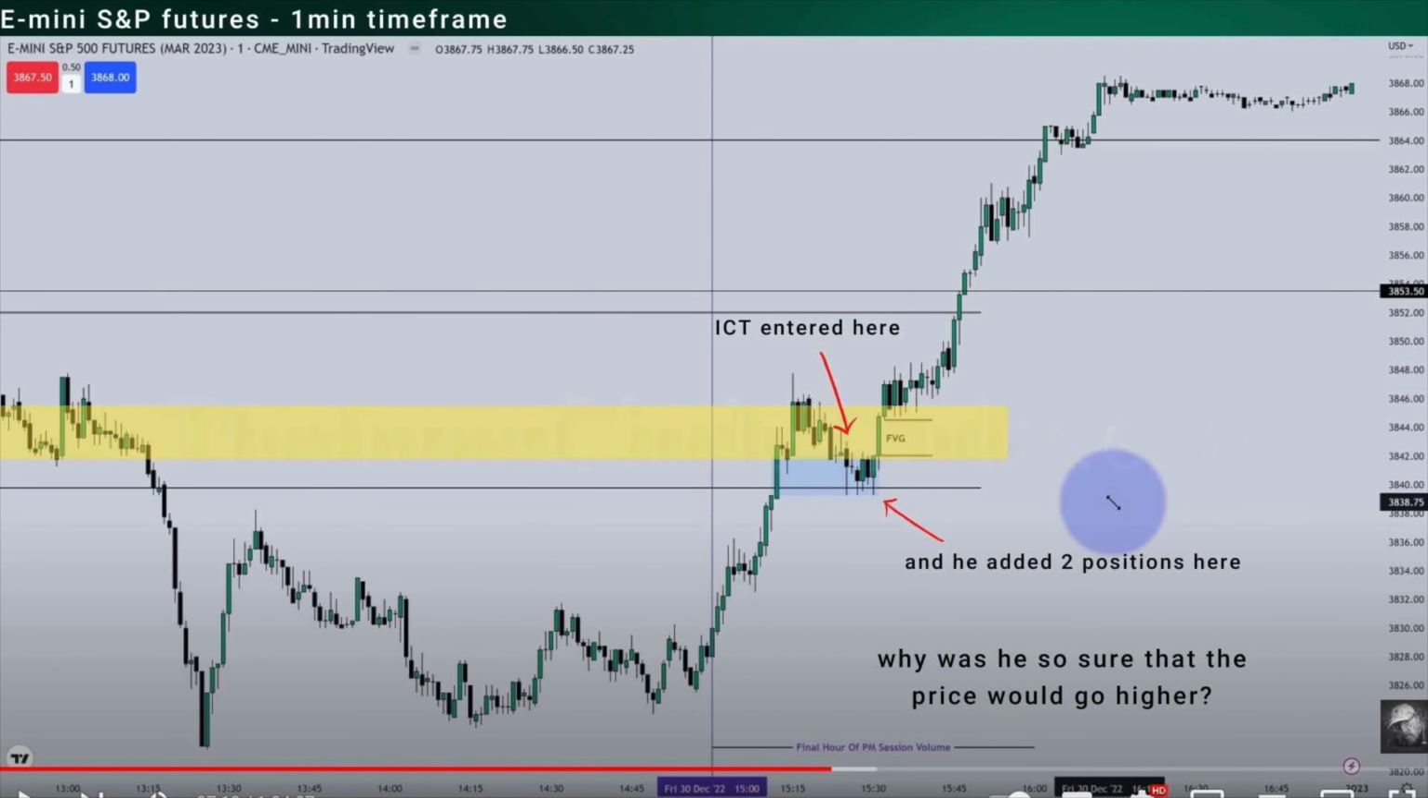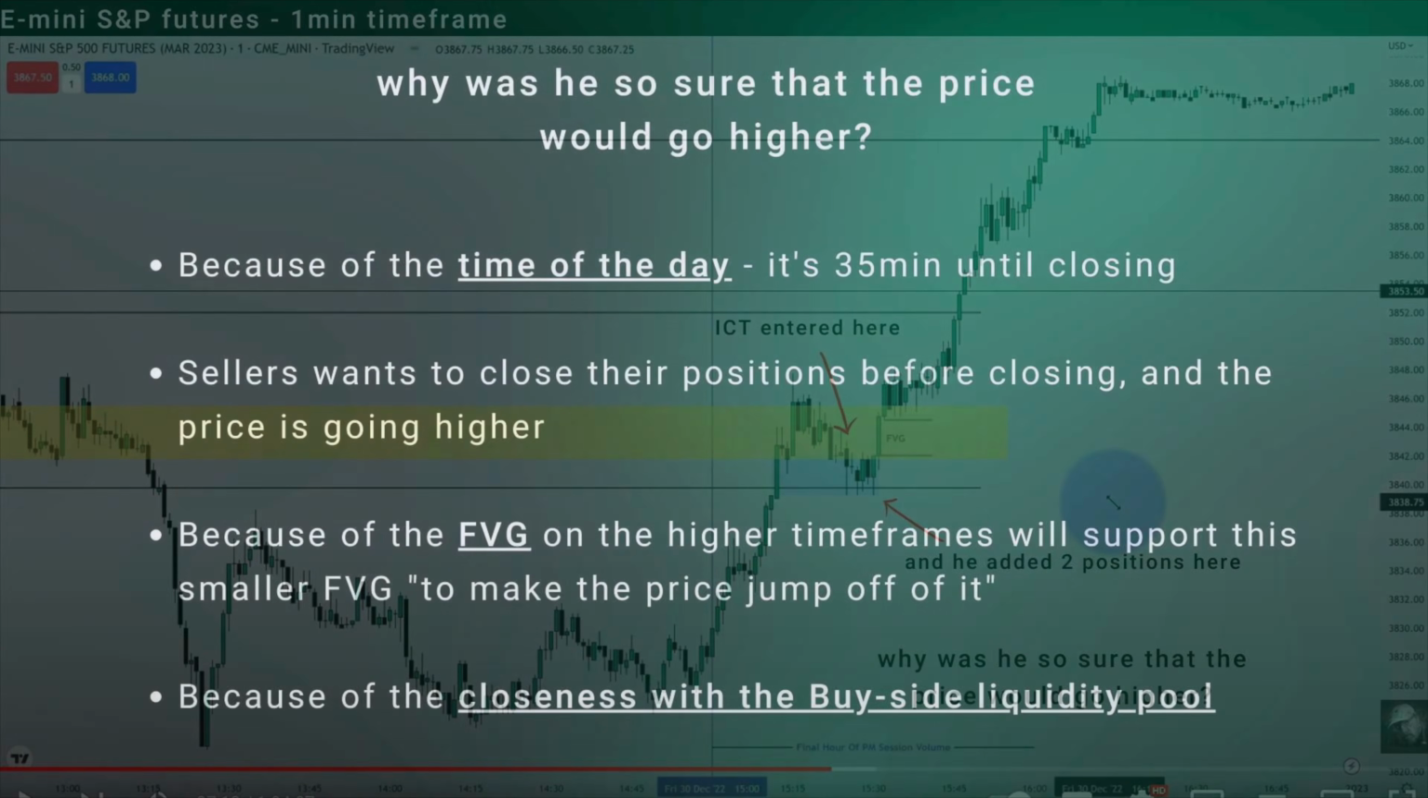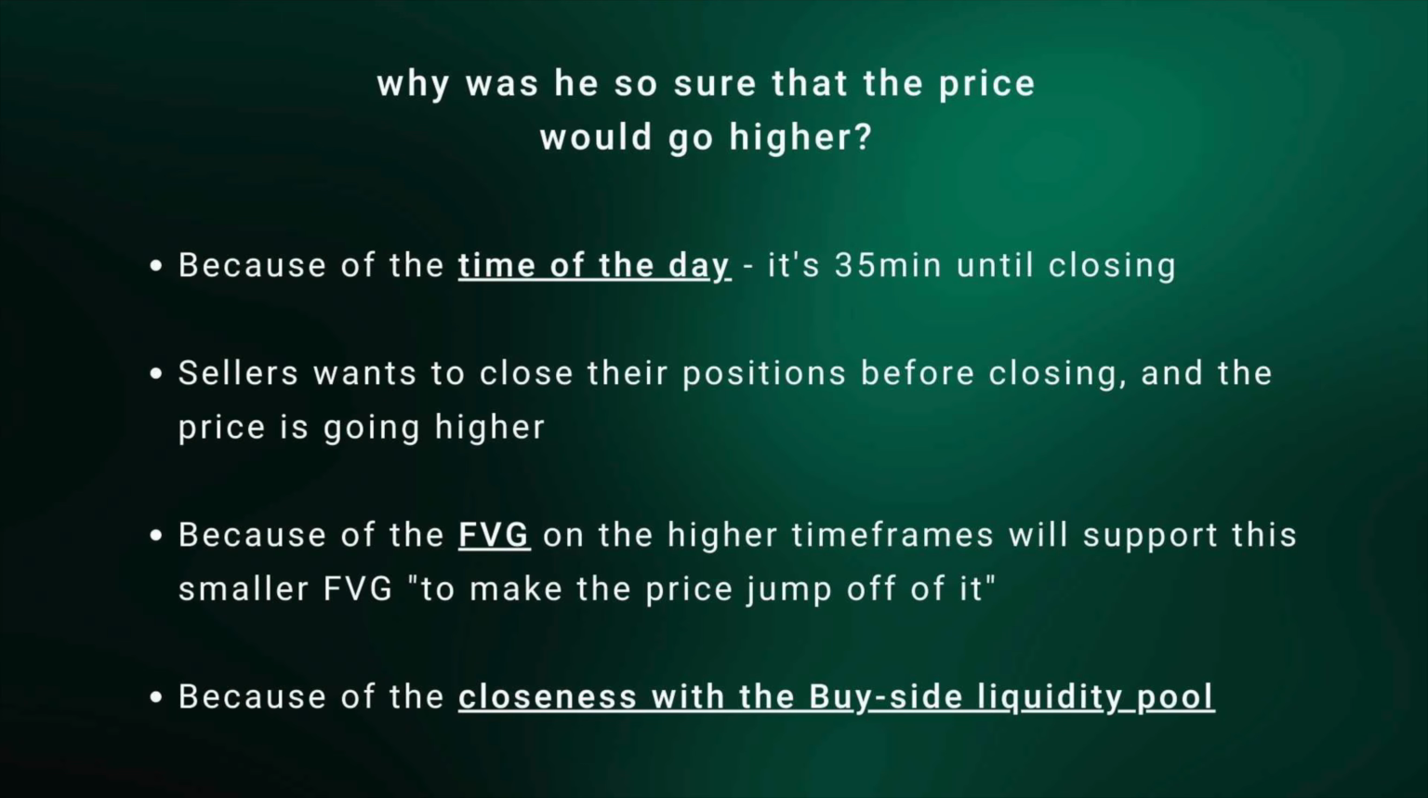ICT tells us that he entered the position here, and then he added the position here where you see the second red arrow. But the question is, why was ICT so sure that the price would go higher at that point? First and foremost, because of the time of the day. There are indeed only 35 minutes until closing. Sellers want to close their position before closing, and the price is probably gonna go higher.